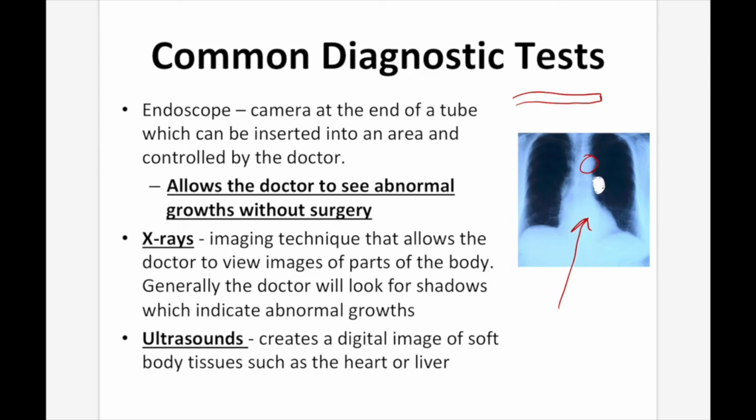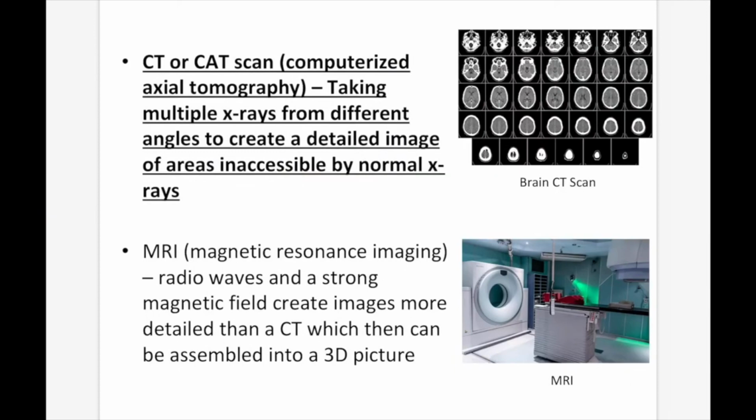Ultrasounds, however, create a digital image of soft body tissue such as your heart and your liver, and can give a little bit better of an idea of what's going on. CT or CAT scans, which stands for computerized axial tomography, take multiple X-rays from different angles to create a detailed image of areas inaccessible by normal X-rays. So it's pretty much like a super X-ray, if you will.